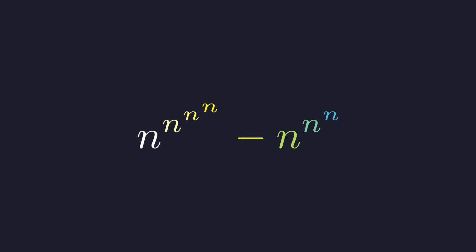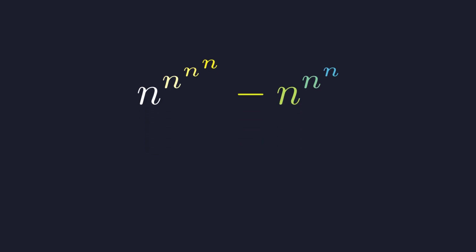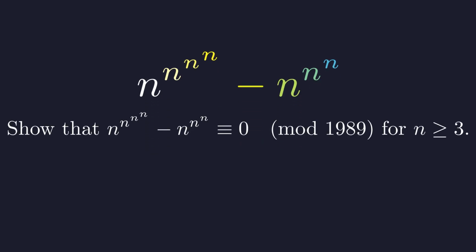Here is an expression with a terrifying tower of powers. Our mission is to prove that for any integer n greater than or equal to 3, this entire quantity is divisible by 1989. Stated in the language of modular arithmetic, we need to show this congruence holds.